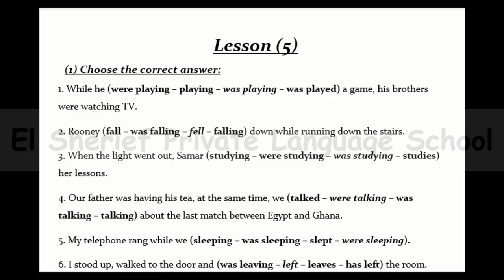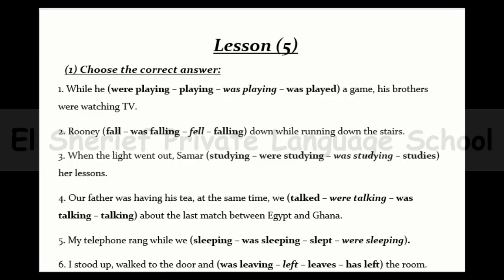And now let's move on to the sheet. And for the first exercise, choose the correct answer. Number one, while he was played a game, his brothers were watching TV.